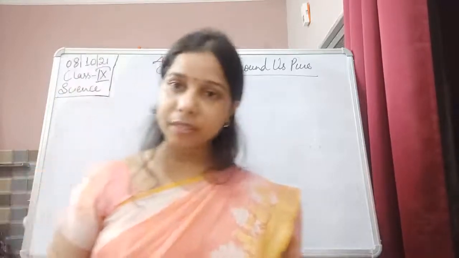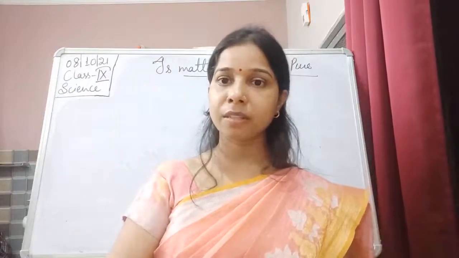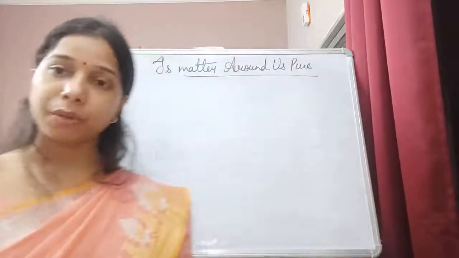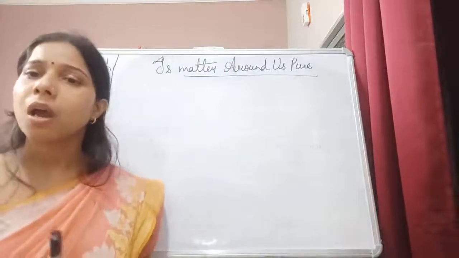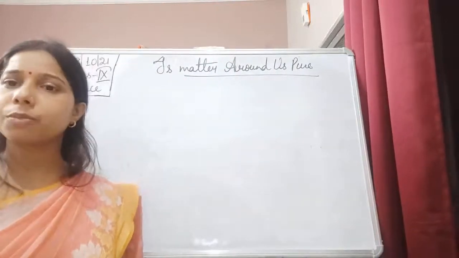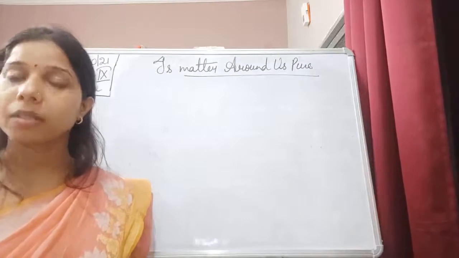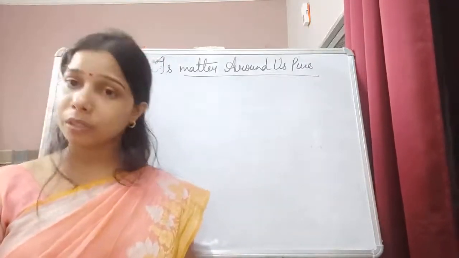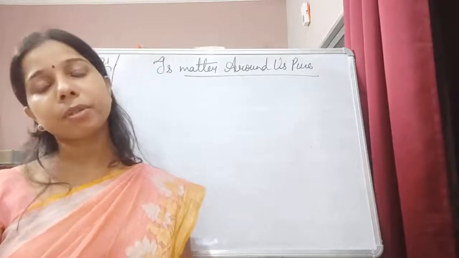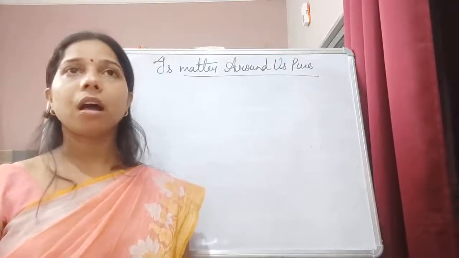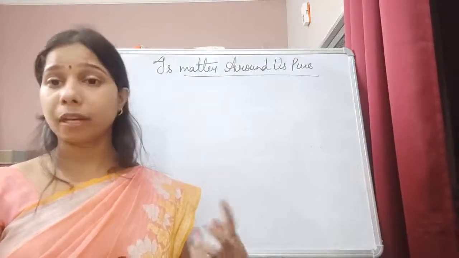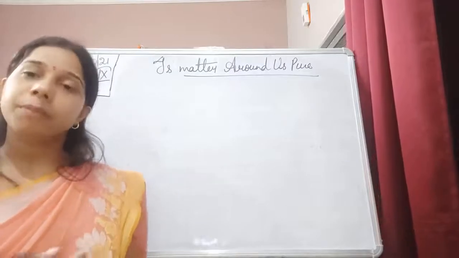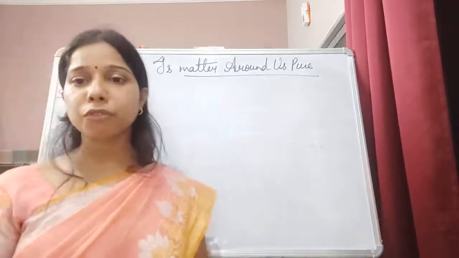Matter is basically divided into two types of classification, that is physical and chemical, and this is the chemical classification in which we talk about the element, compound and mixture. We have understood what elements are and how elements are divided. We know that they are divided into metal and non-metal, including the metalloid. And we have understood the different properties of the metal and the non-metal. The compound also has some characteristics, and the characteristic of the compound is different from that of the mixture.